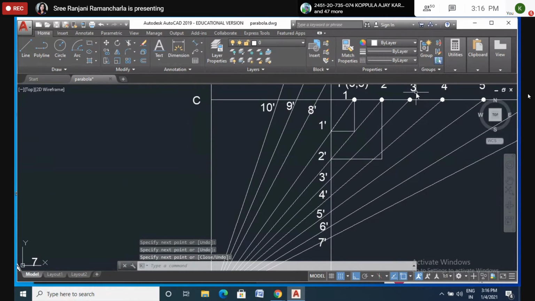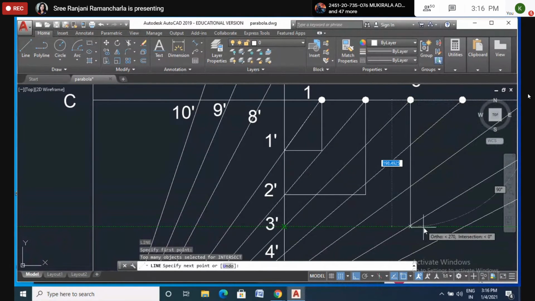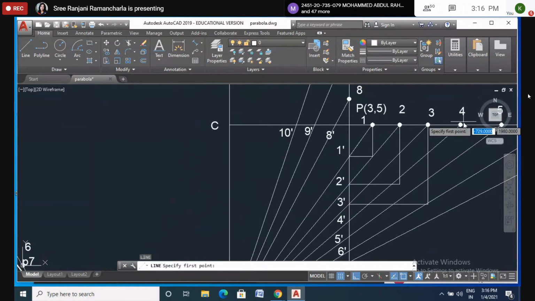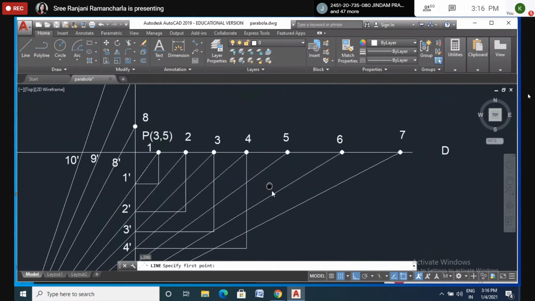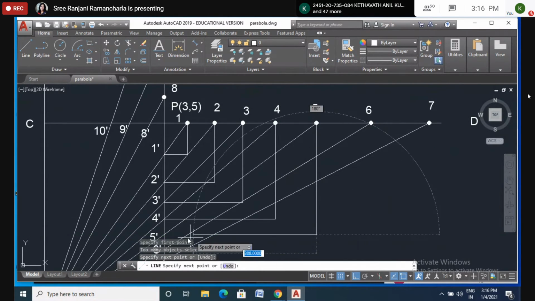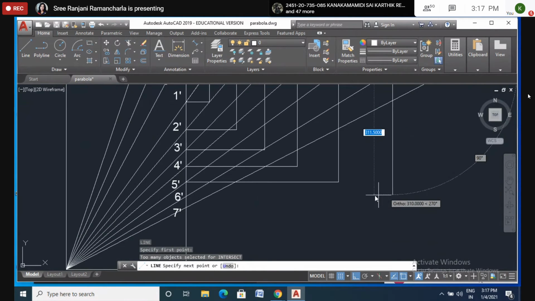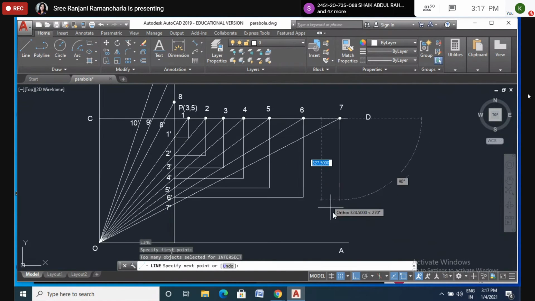Can you able to see? Yes, ma'am. From 3 to 3 dash. 5 to 5 dash. 7 to 7 dash.